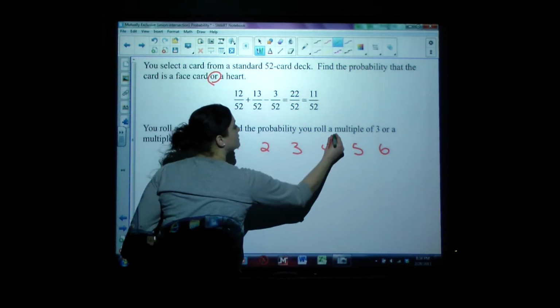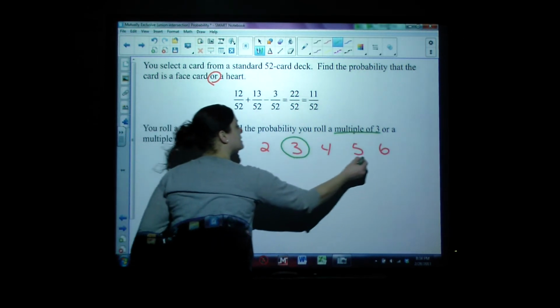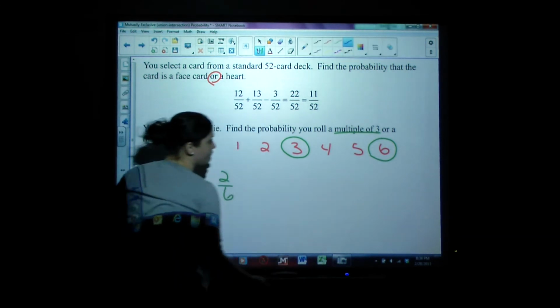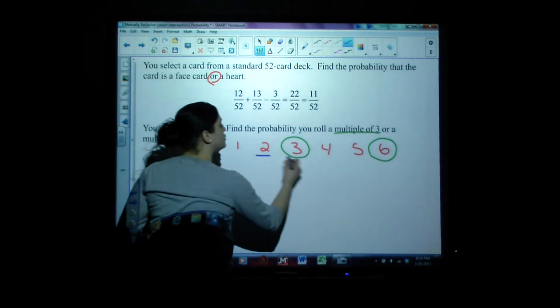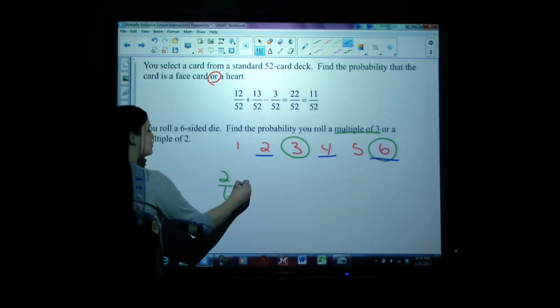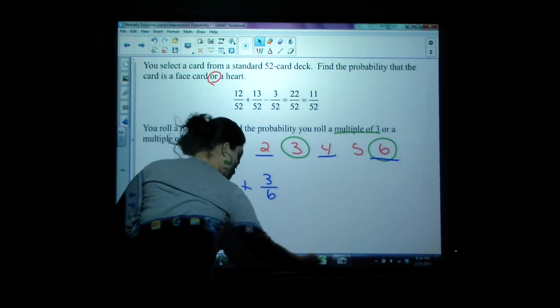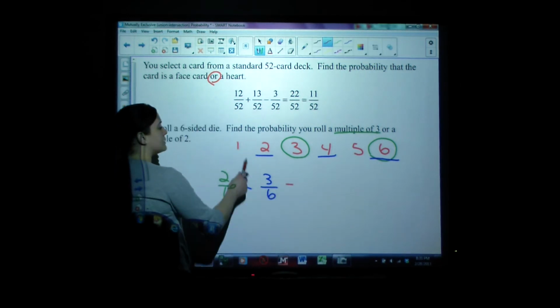Okay, let's look at multiples of 3. That would be 3 and 6. So we have a 2 out of 6 option there. Multiples of 2, well, we have 2, 4, and 6, which would be, or means plus, 3 out of 6. Minus the overlap. What's an overlap?